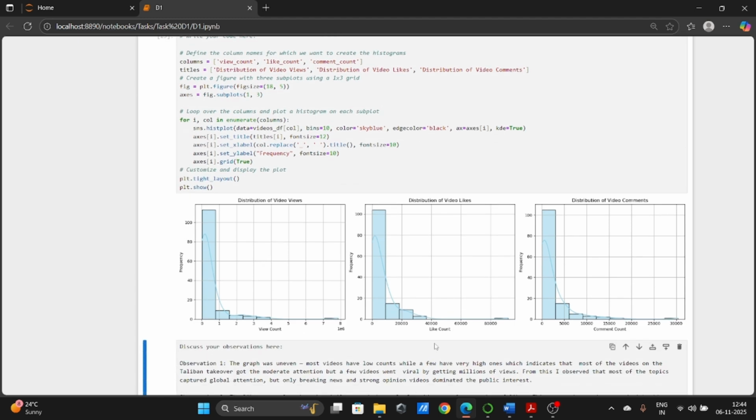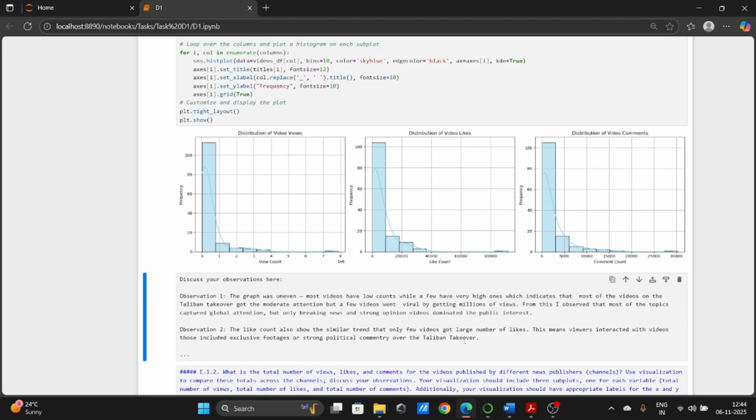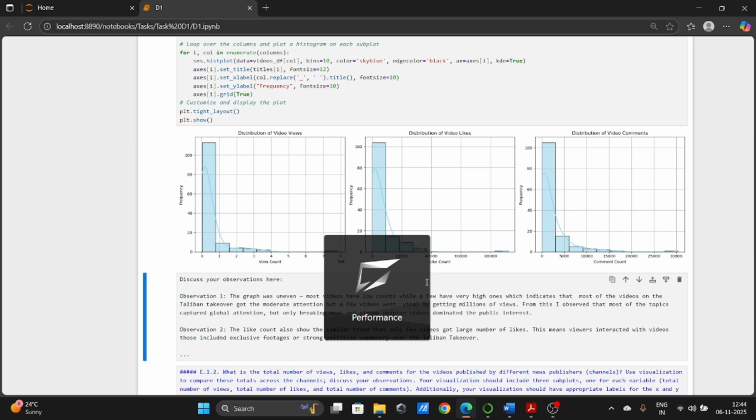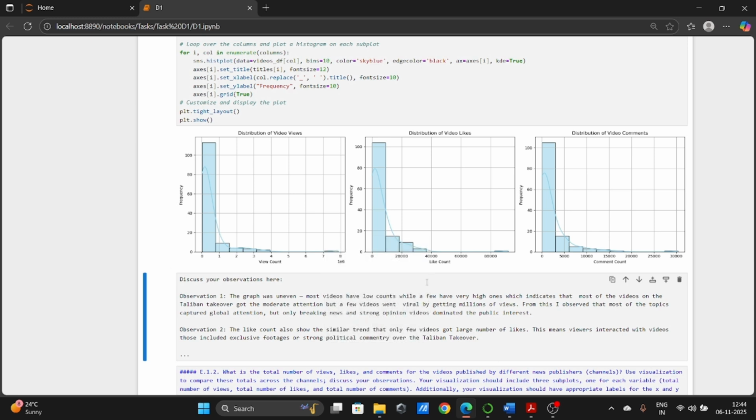So this was the output which I got, and from the overall pattern we can observe that most videos got a moderate count of views. Only a few videos went viral by getting millions of views. From this I observed that the topic captured global attention, but only breaking news and strong opinion videos dominated the public interest.